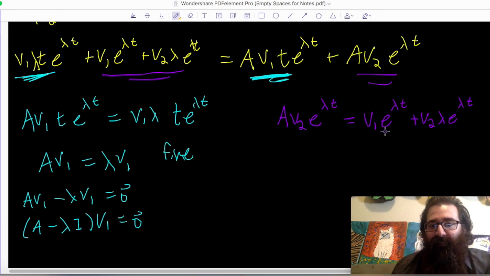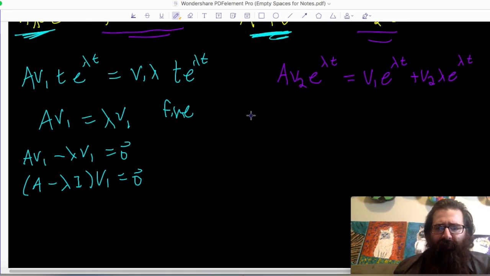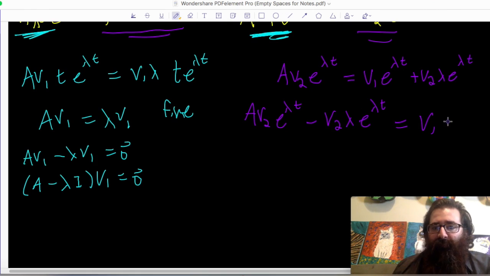And let's get the v2 terms on the same side. So we have A v2 e^(λt), and then I can subtract that last term over: minus v2 λ e^(λt) equals v1 e^(λt).